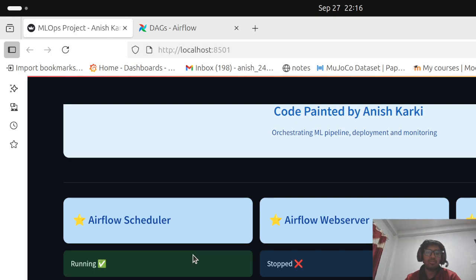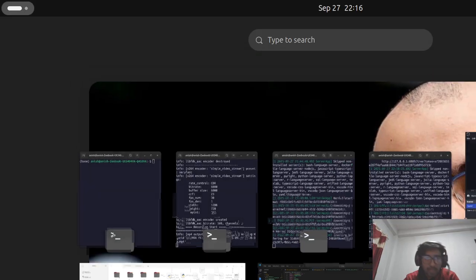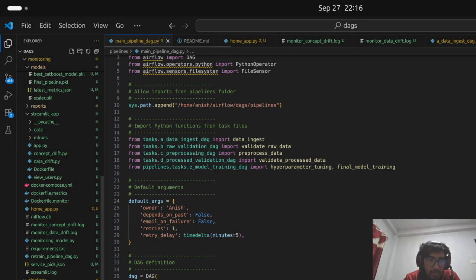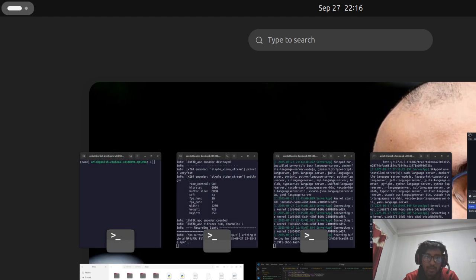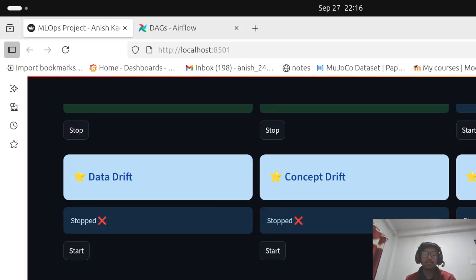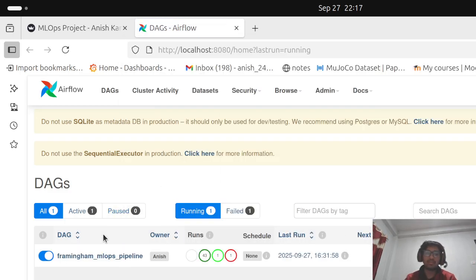But I have also made a UI for it, so let's visualize using it. In main pipeline.py there is our main DAG. We can just simply copy it, paste it here, and trigger it. So we don't have to go to the terminal and write a command for triggering, or go to the Airflow UI. We can just trigger it from here. So yeah, the DAG has been triggered. Triggered means the DAG has started to run.